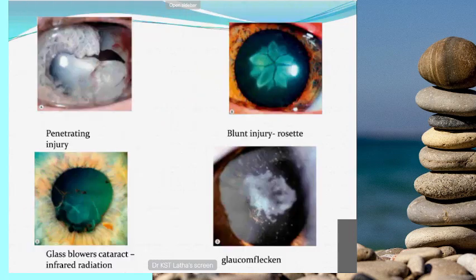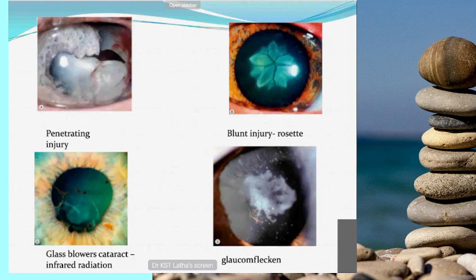And this is injury, complicated cataract. Sorry, this is traumatic cataract. The name of the cataract following trauma is rosette shaped cataract. Here it resembles flower petals. So this cataract is a rosette cataract. Whether it is open globe injury or closed globe injury, the cataract will be formed and named as rosette cataract. And here you can see the glass blowers cataract.